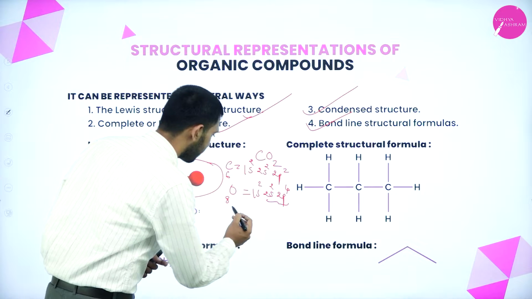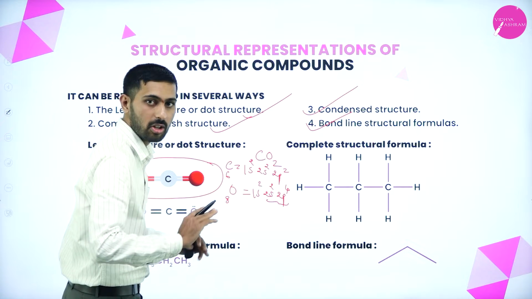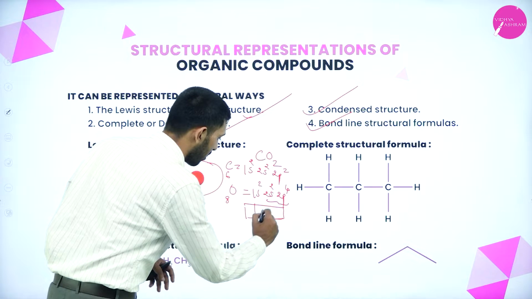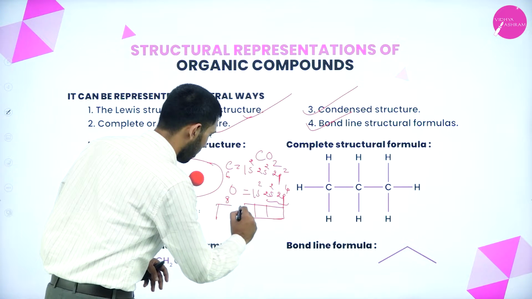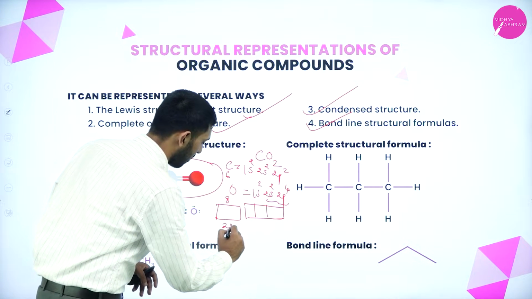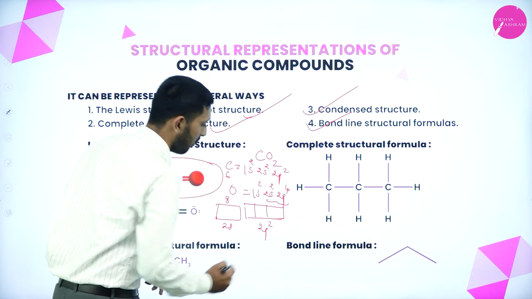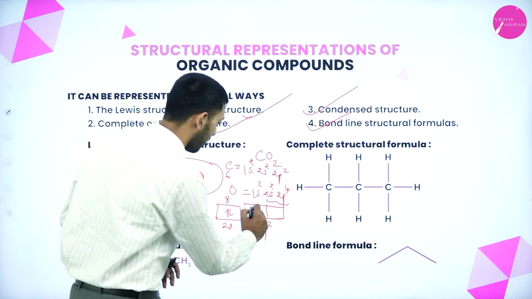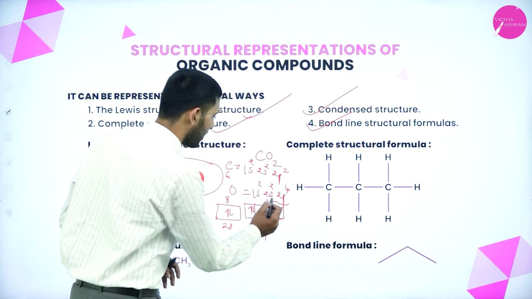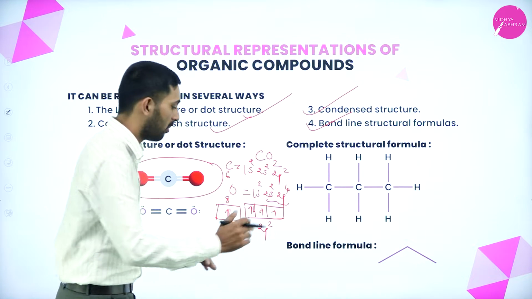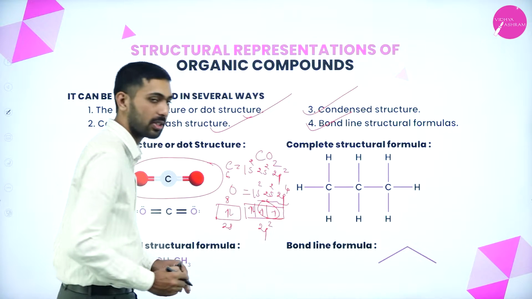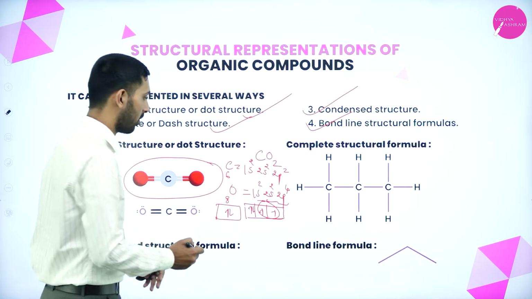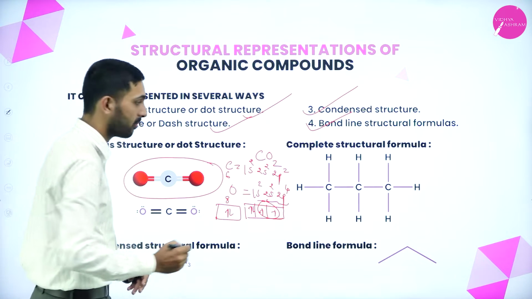All will say it is 6, but it is not 6. If you write 2s2, 2p4, all will say that it is 6, but we should know how many unpaired electrons are present. Only 2. So if you are writing the dot structure now, how will it be?